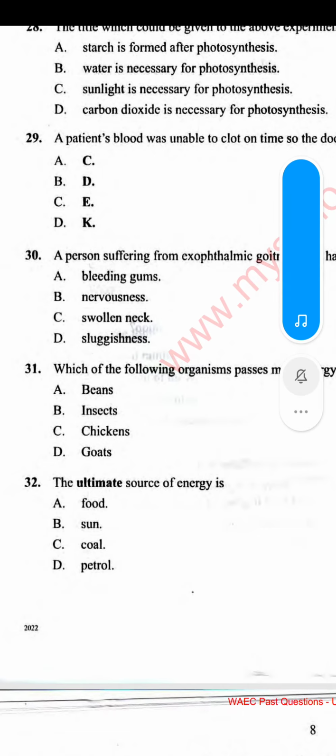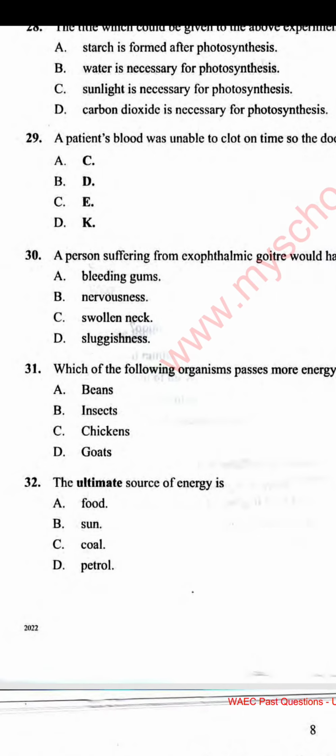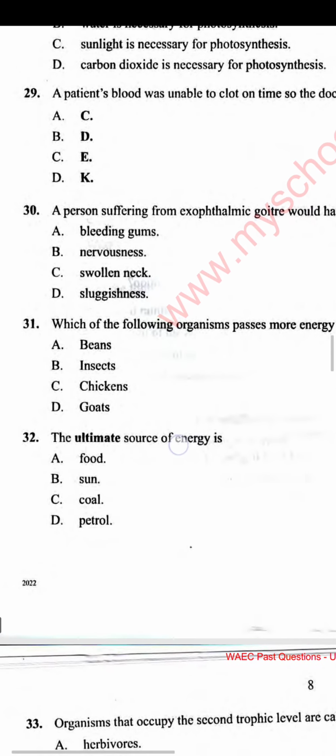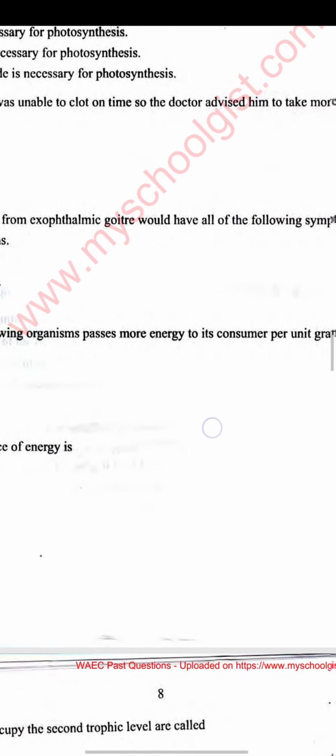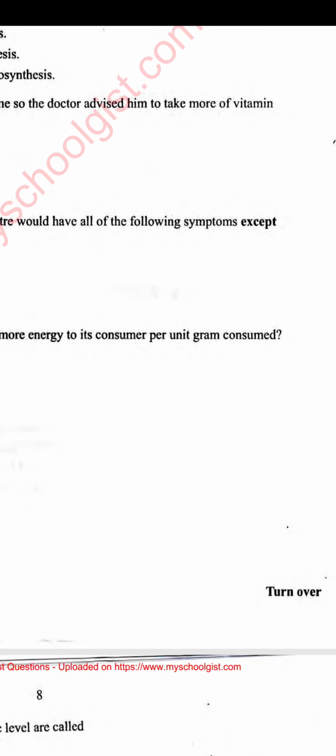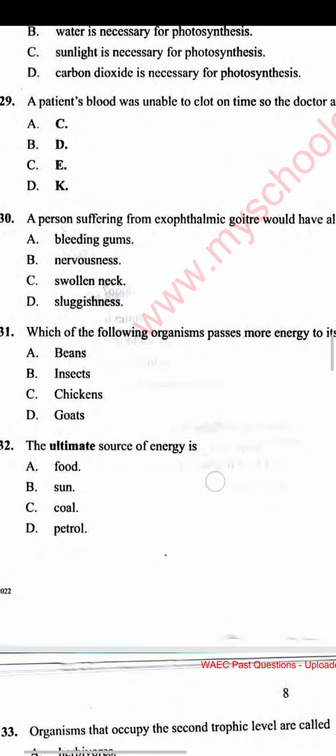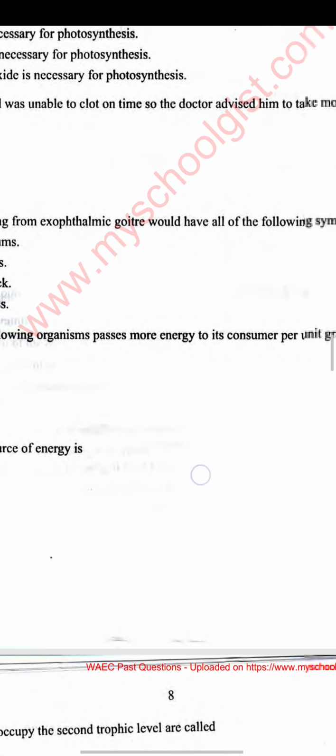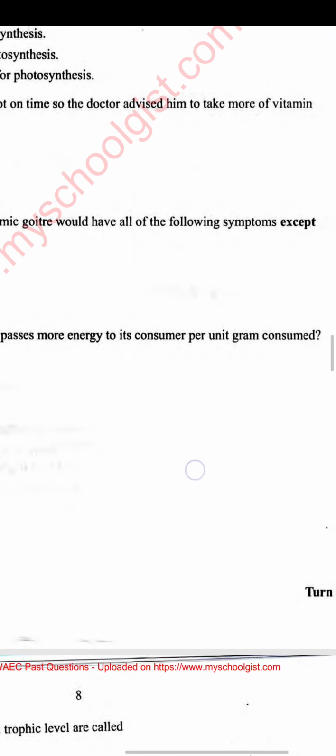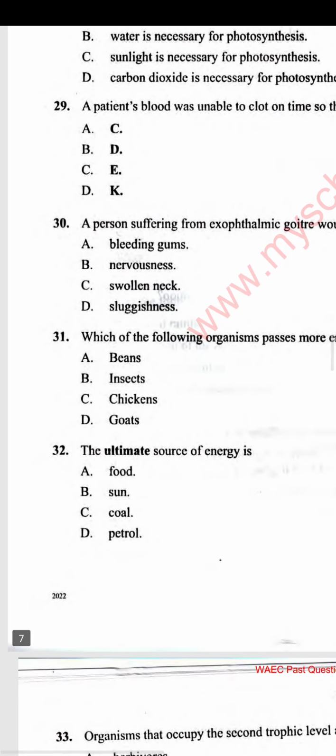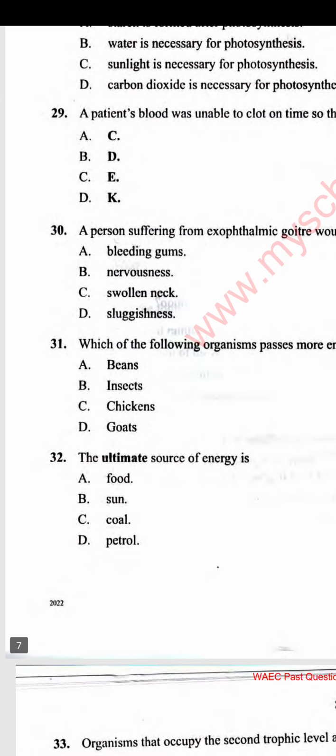Number 31 reads, which of the following organisms passes more energy to its consumer per unit gram consumed? The options are A. Beans, B. Insects, C. Chicken, D. Goats.